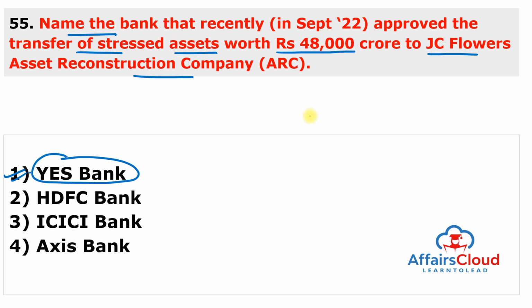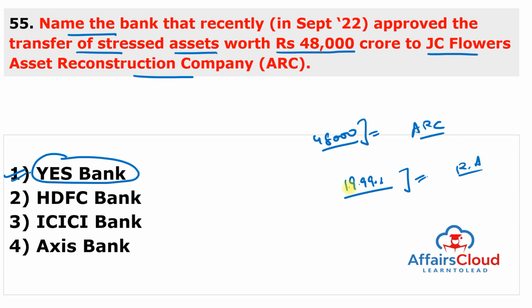This is static question. The board of directors of Yes Bank approved the transfer of stressed asset worth rupees 48,000 crore to the JC Flowers Asset Reconstruction Company. And Yes Bank will also pick up 19.99% stake in the JC Flowers Asset Reconstruction Company, which is subject to regulatory approval. And JC Flowers ARC won this Yes Bank non-performing loan portfolio for almost 11,000 crore in a Swiss challenge auction process. So, this is static question. Remember the question as same as in slide.